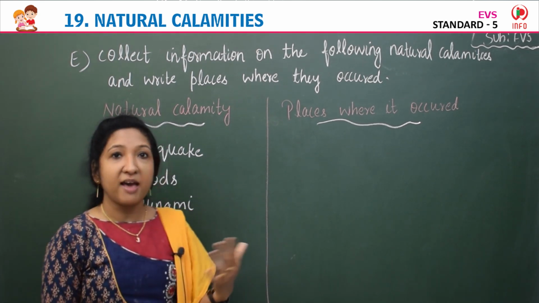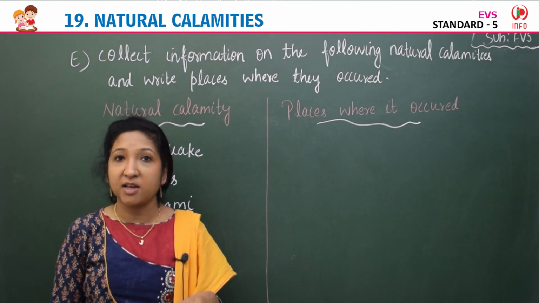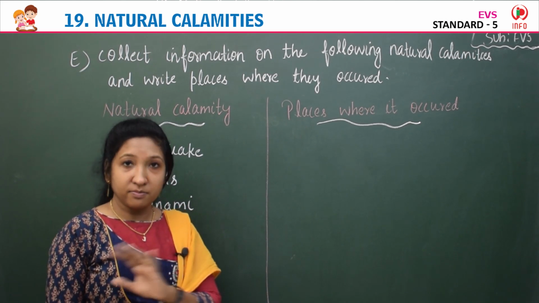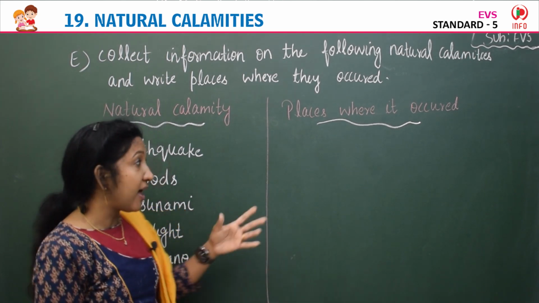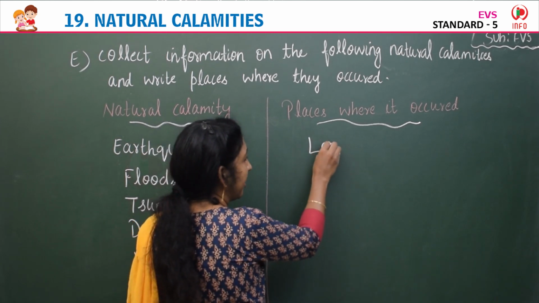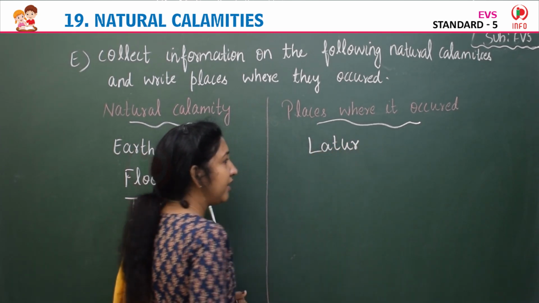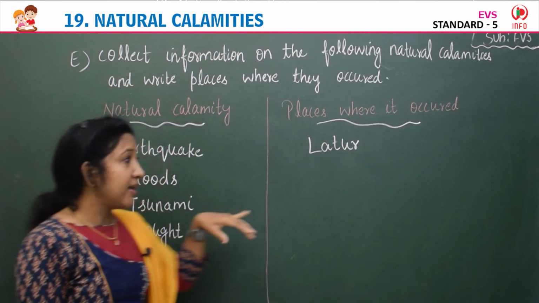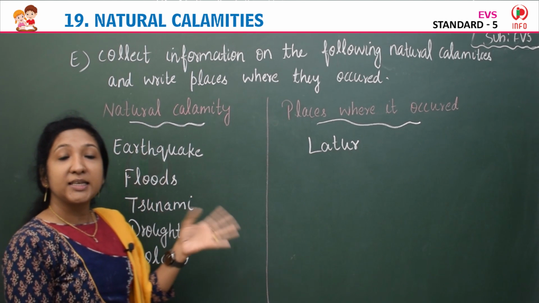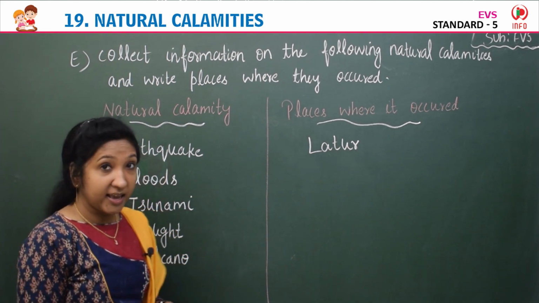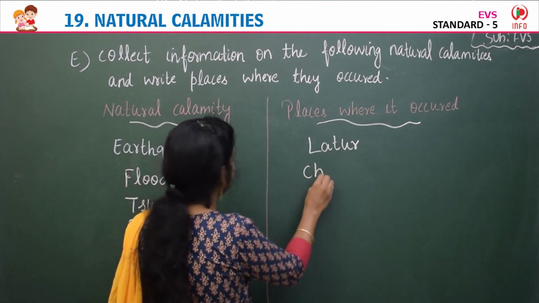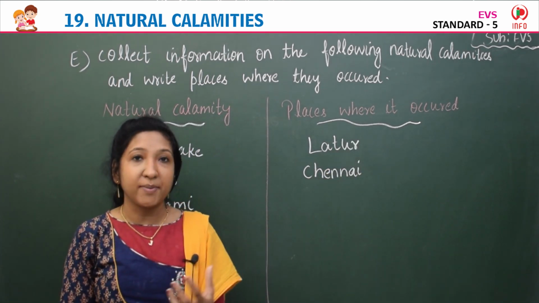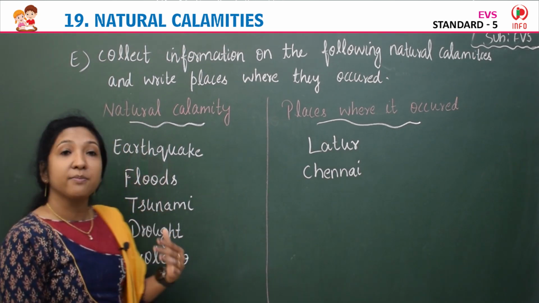Latur. In your textbook we have learned that in Latur district in Maharashtra, once an earthquake occurred that destroyed the total place completely, isn't it? Yes, Latur in Maharashtra. Once an earthquake occurred in Gujarat also. Yes, then floods. Recently it happened in Chennai. So Chennai you can write floods, Chennai. Kerala also it happened.